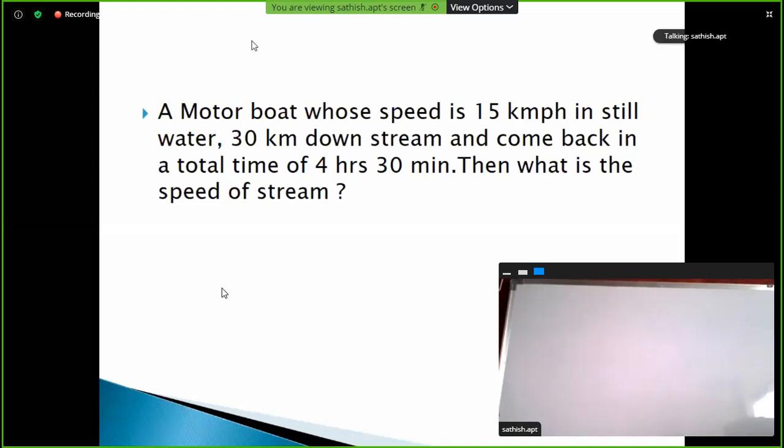Okay. A motor boat whose speed is 15 kmph in still water goes 30 kilometers downstream and comes back in a total time of 4 hours 30 minutes. Then what is the speed of the stream?